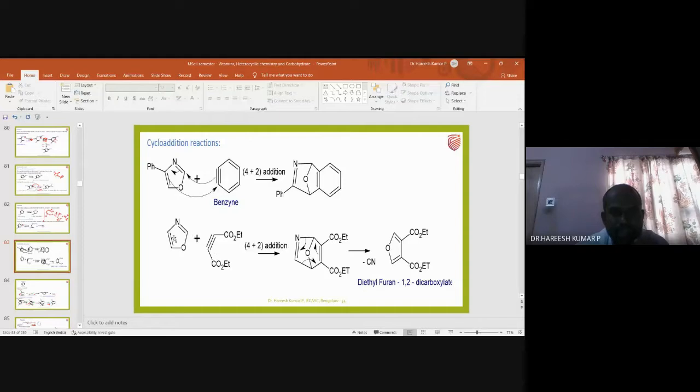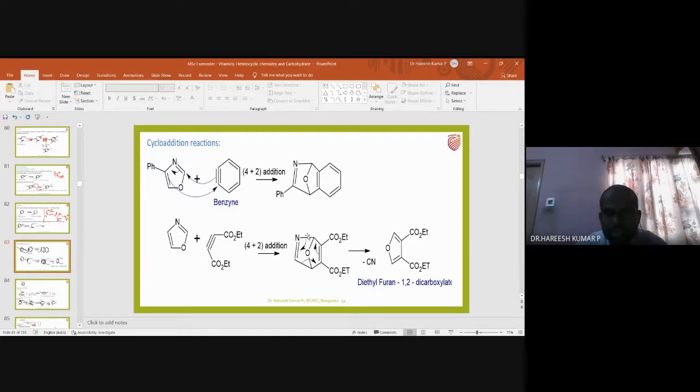Similarly, in this one, this is 2 electrons, this is another 2 electrons, and this is another 2 electrons. 4 electrons here, 2 electrons here. So it is a 4 plus 2 cycloaddition. This pi bond is involved in a bond formation here, this pi bond will move over here, and this pi bond forms a new bond with this carbon.